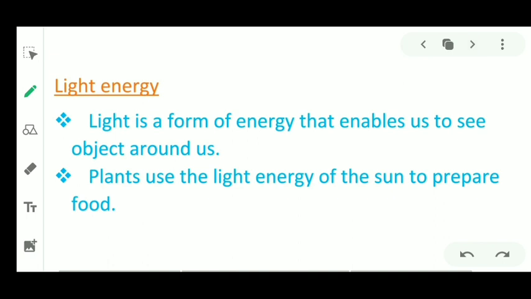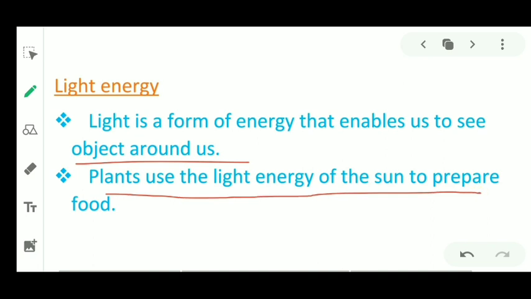You can watch the video with the help of light energy. We cannot see anything without light energy. So, light is a form of energy that enables us to see objects around us. There is another use of light energy, which is that plants use the light energy of the sun to prepare food during the process of photosynthesis.